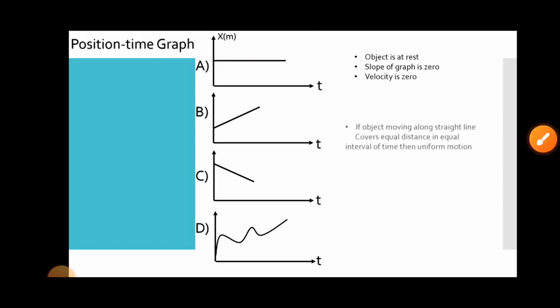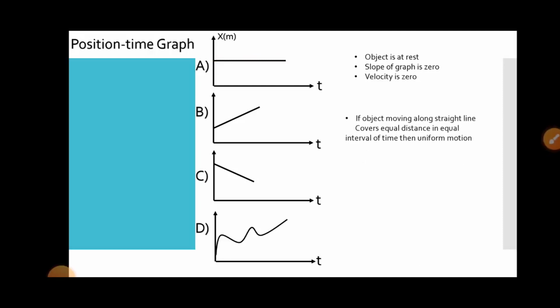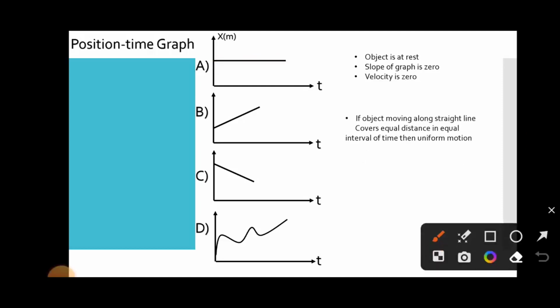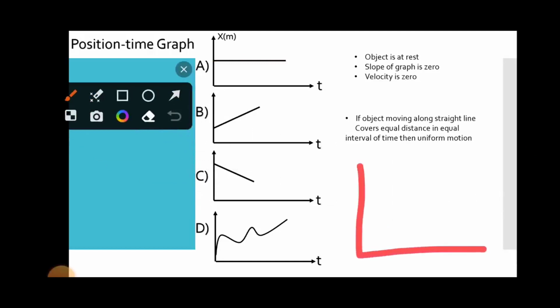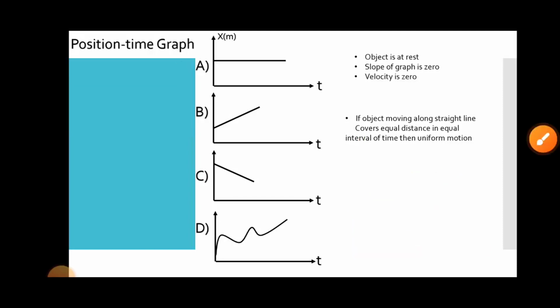In the second case, the object is moving along a straight line and covers equal distance in an equal interval. Say this is time t and this is position. Further, here it covers this distance. So we can say that the object is moving along a straight line, covering equal distance in equal intervals of time, and then it is called uniform motion.